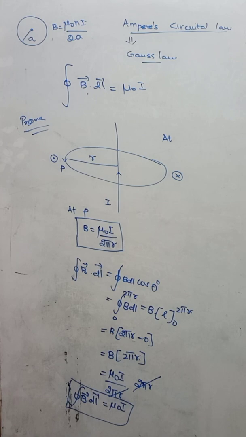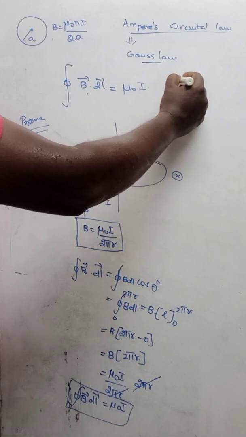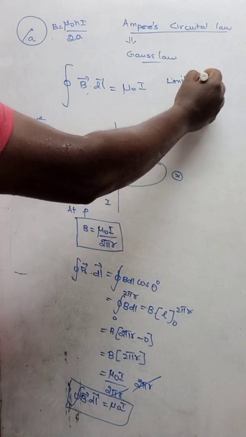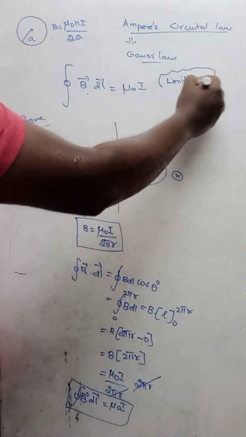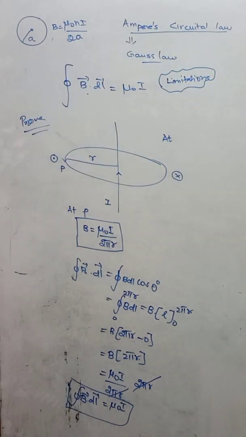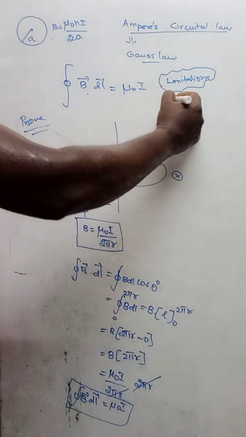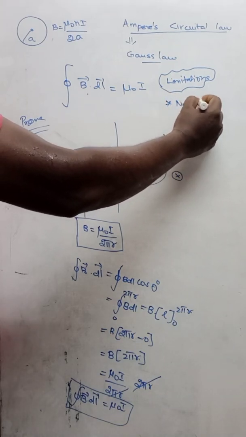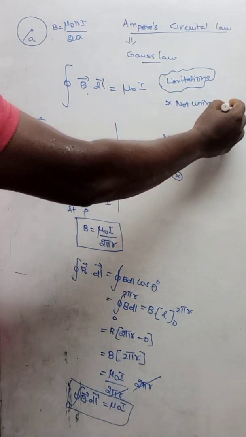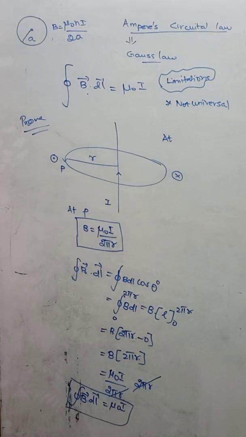For the Ampere circuital law, there are some limitations. It is not a universal law. Okay. So what are the limitations? These are the limitations of the Ampere circuital law. First one, it is not a universal law. Not universal means in all cases we cannot apply the Ampere circuital law. That is the first drawback.